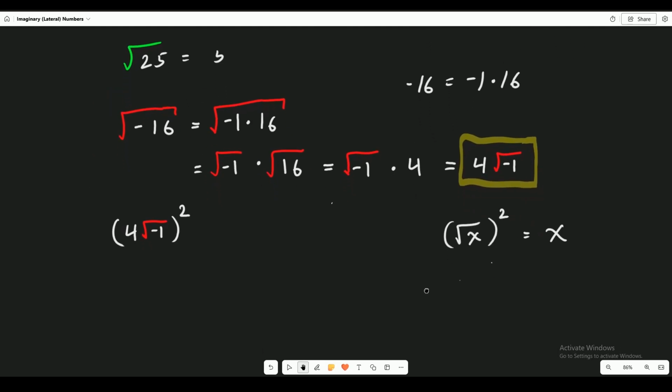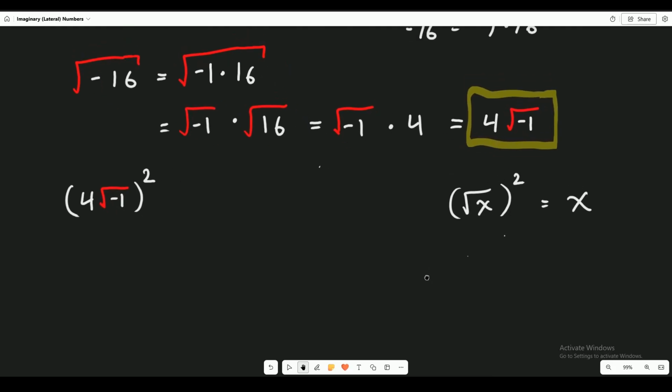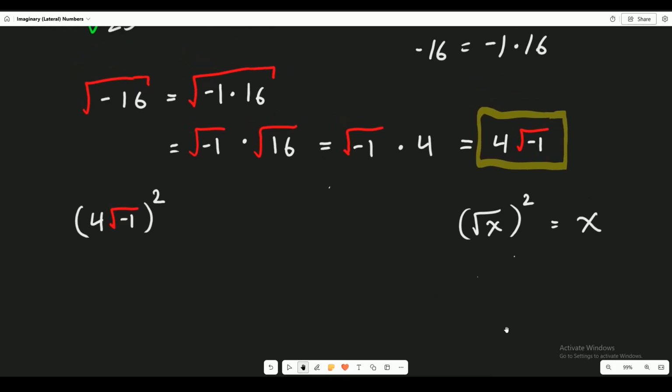So let's use this property. When we're multiplying, you can actually distribute the exponent into both of them. So here I'm going to get 4 squared times the square root of negative 1 squared. Like that. If you want, you could put parentheses around them.